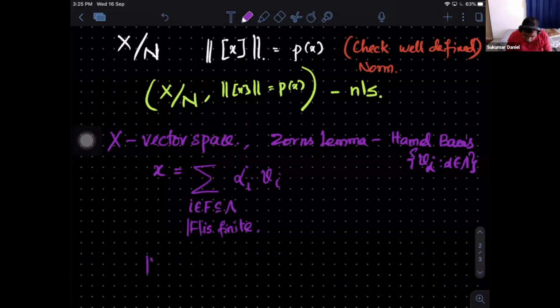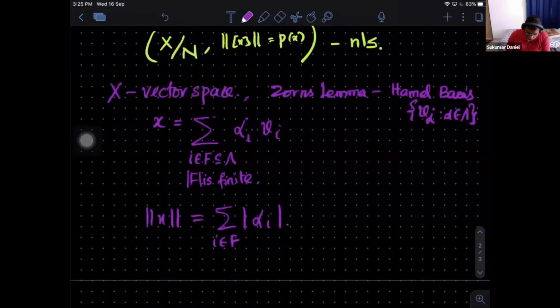Okay. And now define the norm of X as the summation of mod alpha i. Check that this is actually a norm.